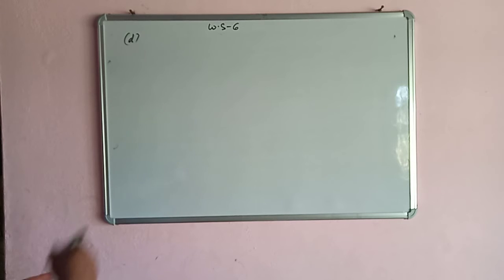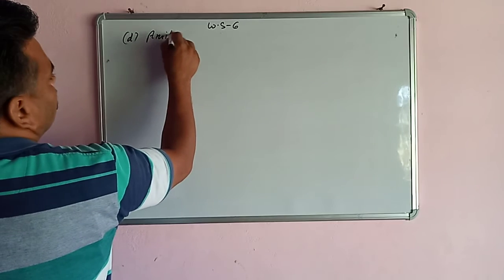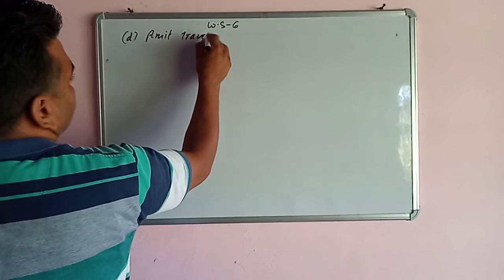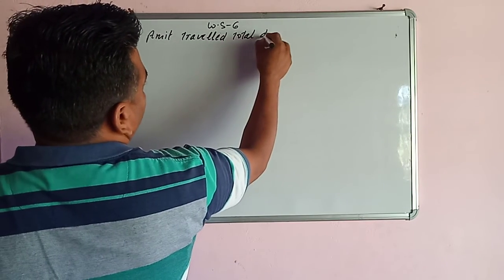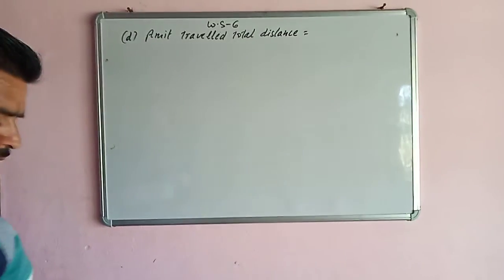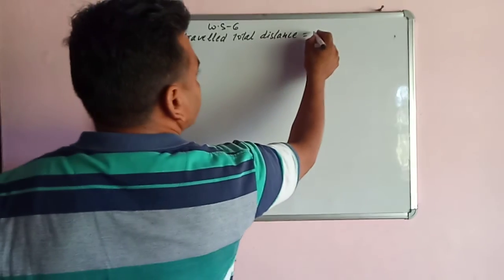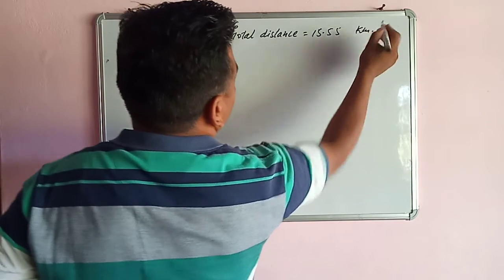First of all we will write how much total distance he has travelled. So Amit travelled total distance, that is 15.55 kilometer.